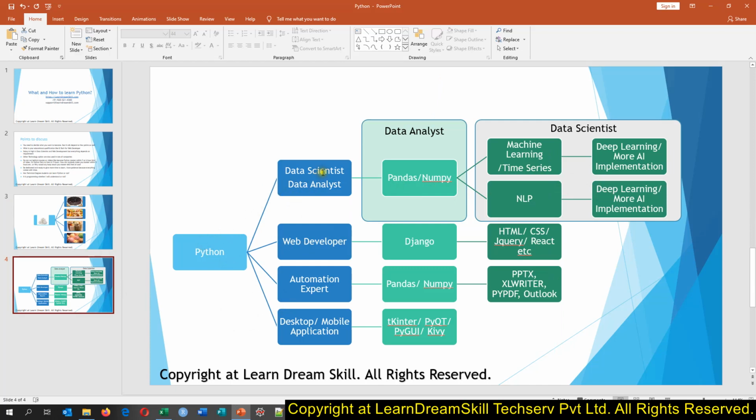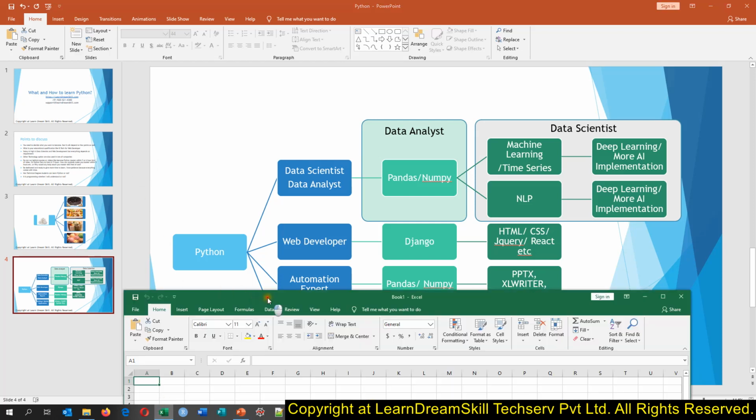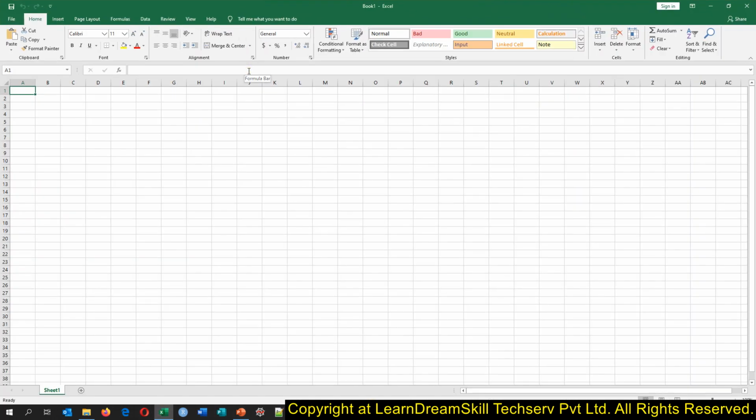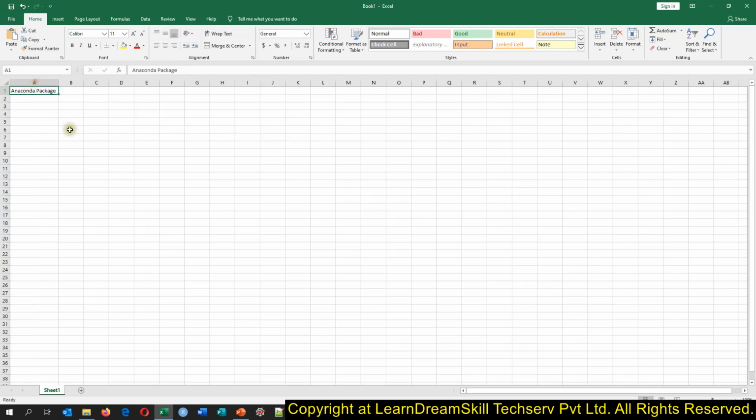If you want to use it for data science and data analysis, then you need to use the Anaconda package for Python. If you install this package, all the libraries related to data science and data processing will be installed by default. Otherwise, you will have to install those again and again.